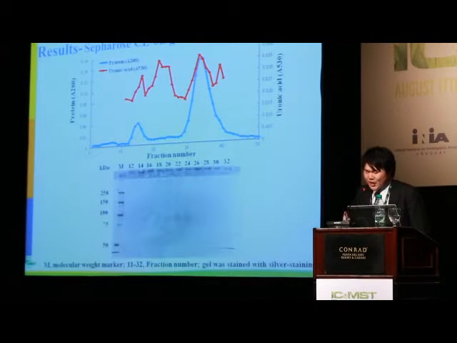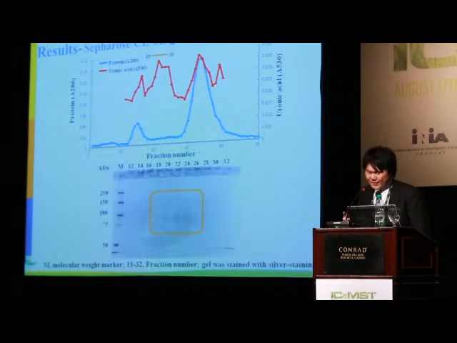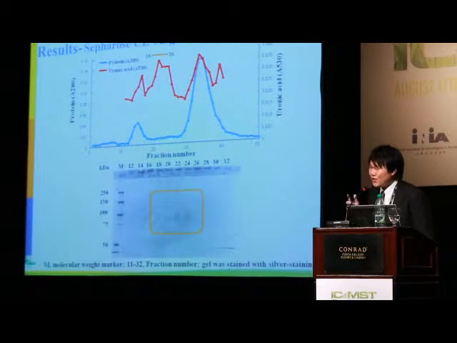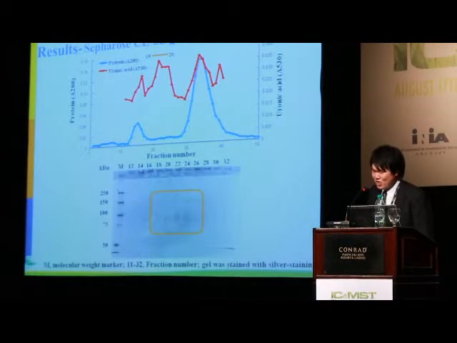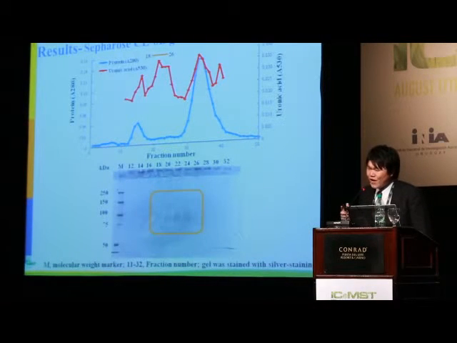The results of gel filtration chromatography. The fractions 18 to 26 contain decorin with a molecular mass of 100 kilodalton by SDS-PAGE and were recovered. The gel was stained with silver staining. Recovered samples were combined and freeze-dried. And freeze-dried decorin was used for the next experiment.